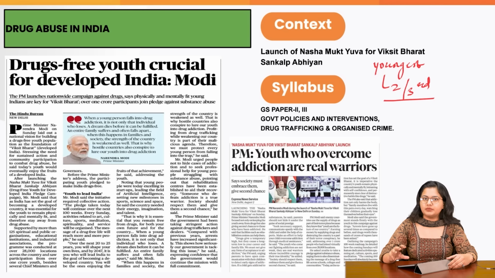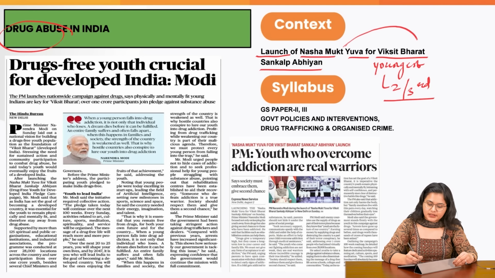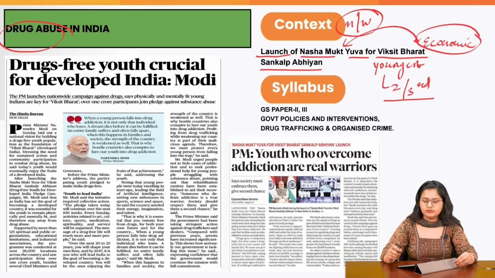But this demographic dividend that we have can any day turn into a demographic burden if our youth are engaged in issues like drug abuse. That is why this is of primary importance. That is why there has been the launch of Nasha Mukt Yuva for Viksit Bharat Sankalp Abhiyan, wherein we are connecting two areas. One is the healthcare, the well-being of the youth, with the economic goals that we have as a nation. Because any day these two things are intertwined with each other.